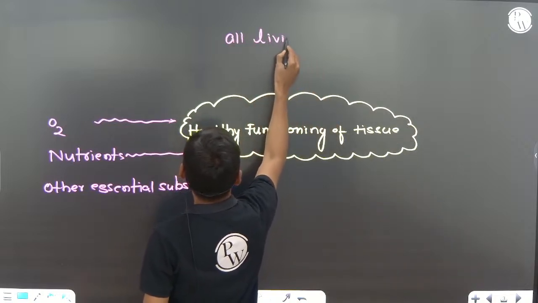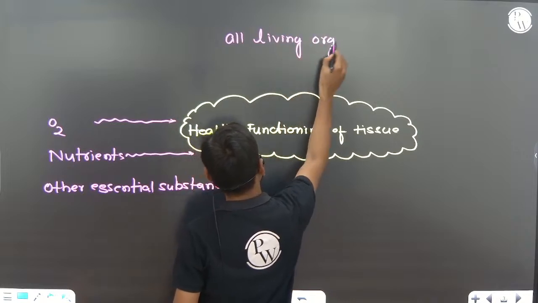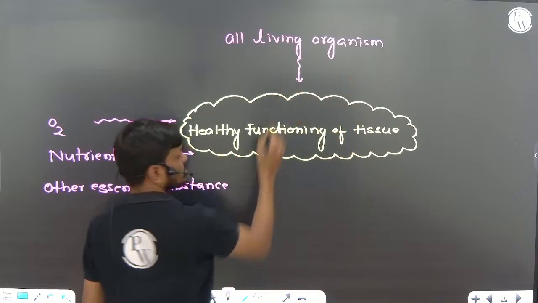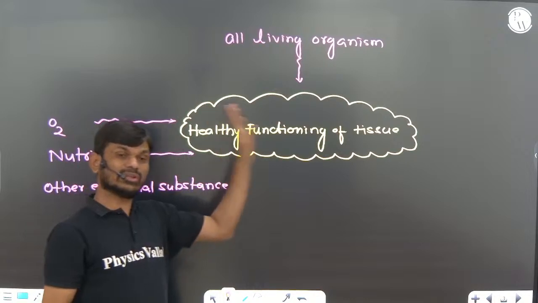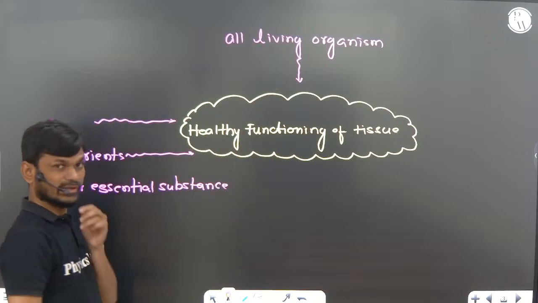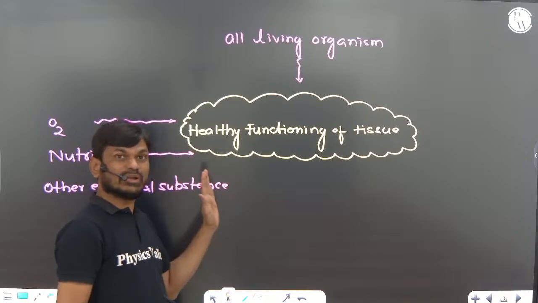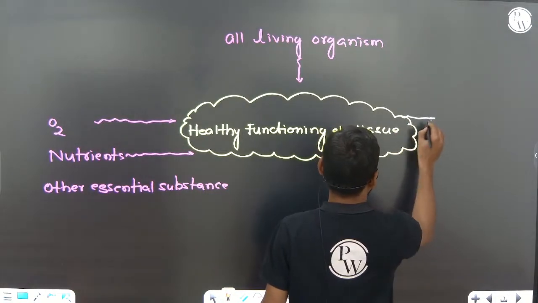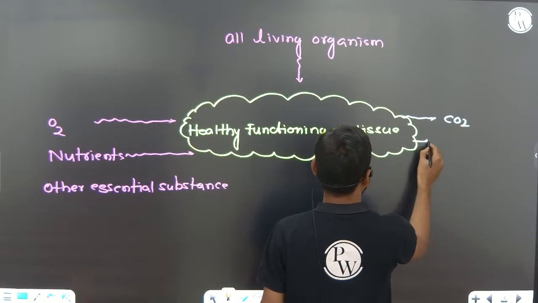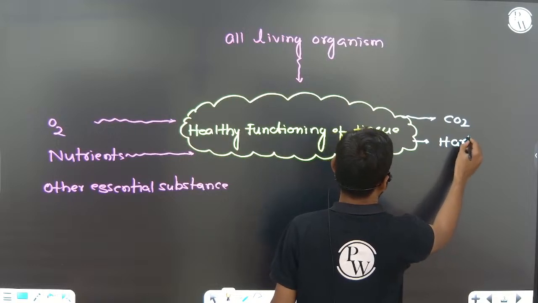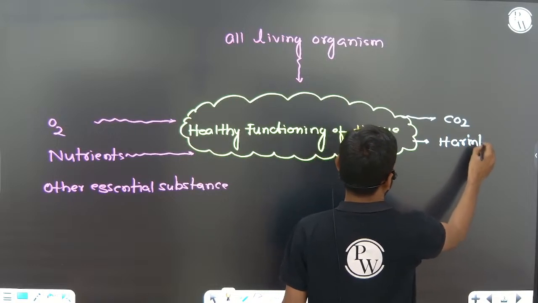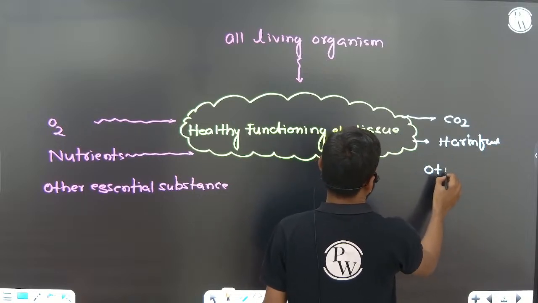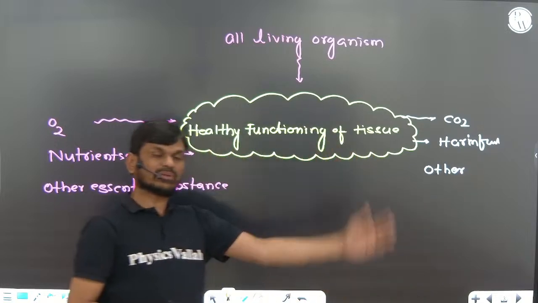For healthy functioning of the tissues present in all living organisms, a continuous supply of these materials is very much needed. Not only the supply of this material, but the waste material which is produced, for example carbon dioxide and other harmful material, should be eliminated from the body.